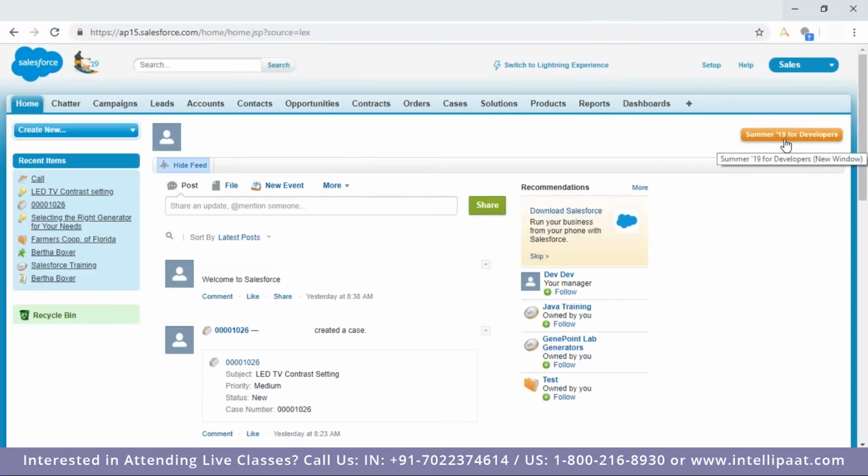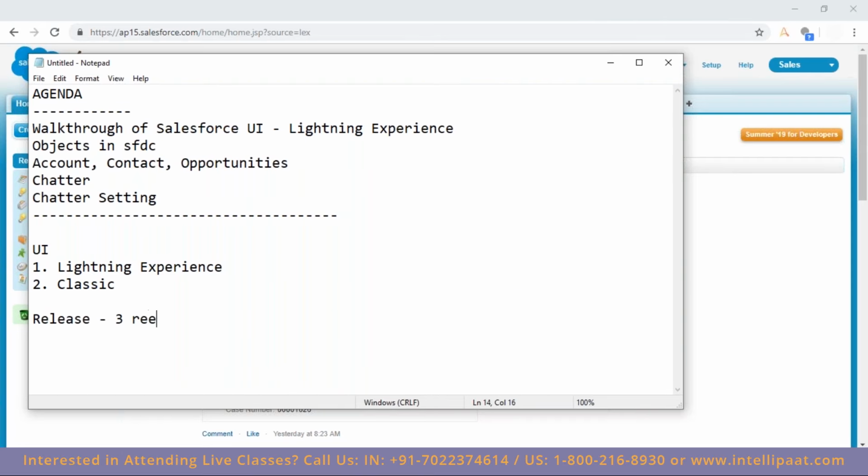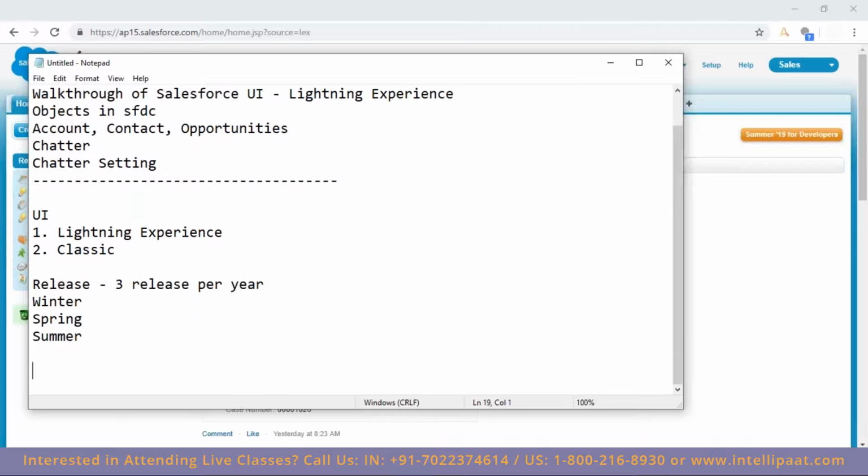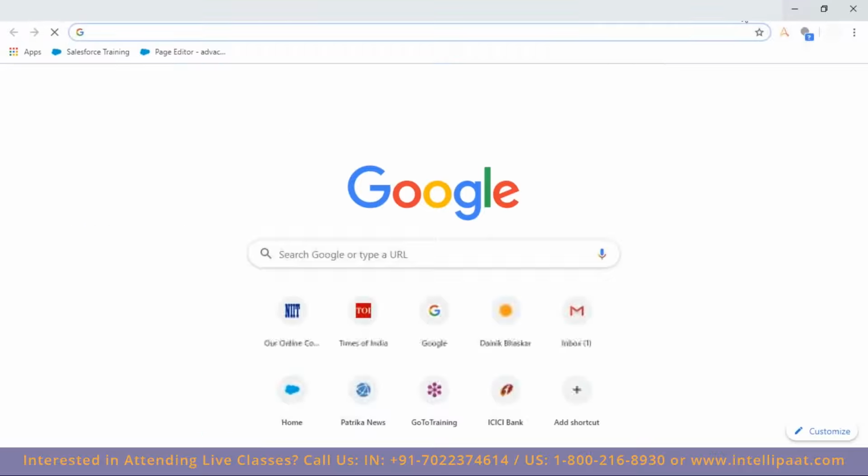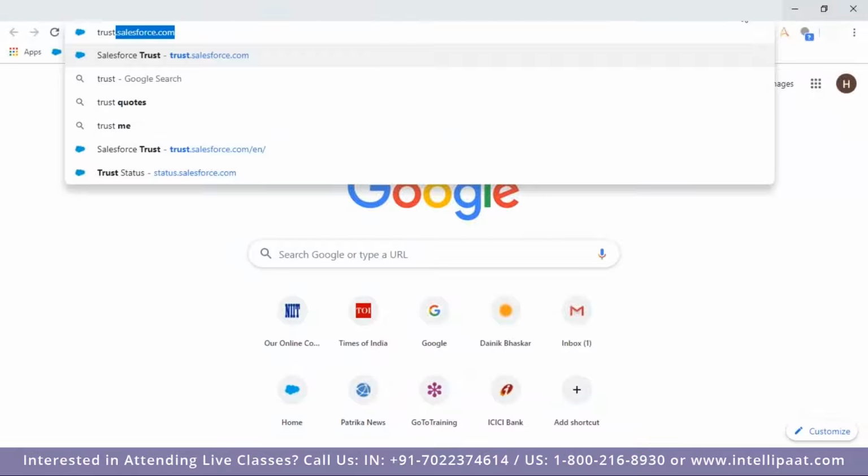Currently, Summer '19 is going on. After that, Winter '20 will come in the month of October. So every fourth month there would be a release. Please make a note from the release perspective: 3 releases per year. This is fixed, starting with Winter, and then these are the 3 releases. So please expect every fourth month there would be a release. If you want to know when it is, then no worries, go to trust.salesforce.com, the site.